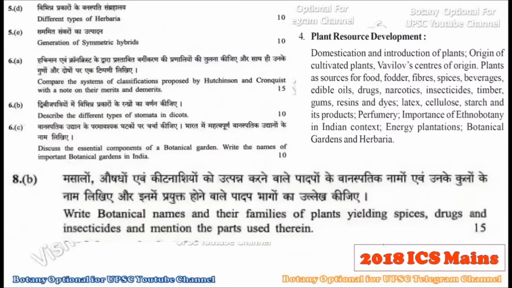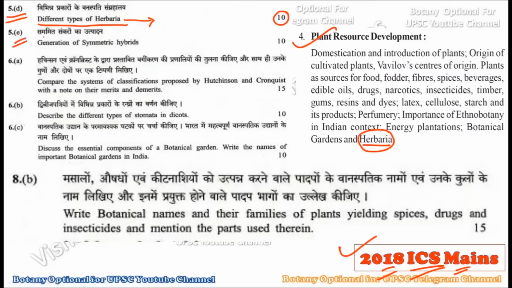First of all, we are going to consider the questions asked in the 2018 IFS mains. Here the syllabus is given, so you can easily see where the question is coming from. The very first question, 5D, asks you to give the different types of herbaria, for which you get 10 marks. The last topic is the herbaria: how to prepare a herbarium, the different types of herbaria, and the different herbariums present throughout India. We have discussed all these things. So in the first question you only have to write down the types of herbaria.